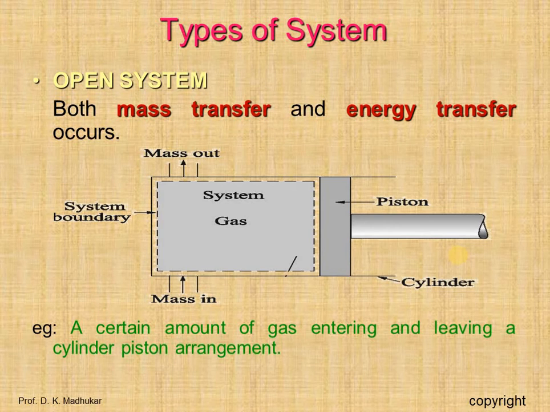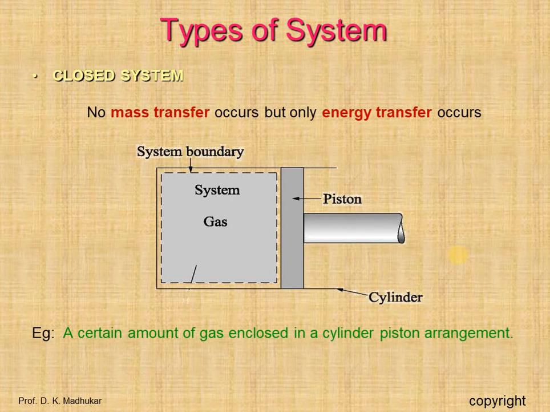In an open system, there is energy interaction as well as mass interaction. Here the mass and energy both interact between the system and surrounding. In other words, matter crosses the system boundary and energy transfer also takes place. Most engineering devices are open systems. Here we see gas entering and leaving a cylinder-piston arrangement, and heat is also moving.